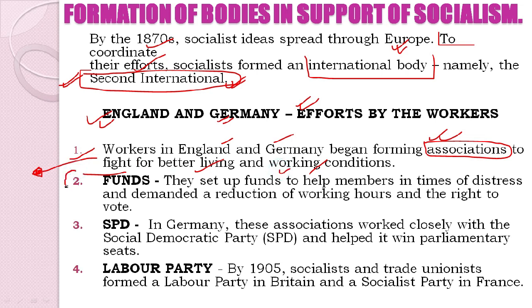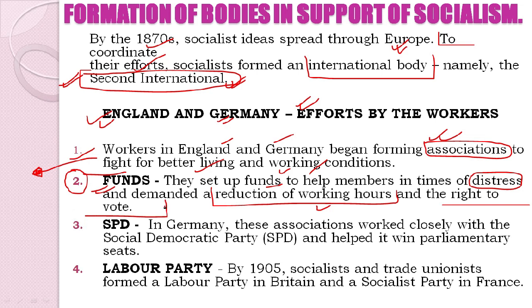Second, what do we see? We see another important point, that they set up funds. They set up funds to help members in times of distress, means in times of problem, in times of facing issues, and also demanded a reduction of working hours and the right to vote.